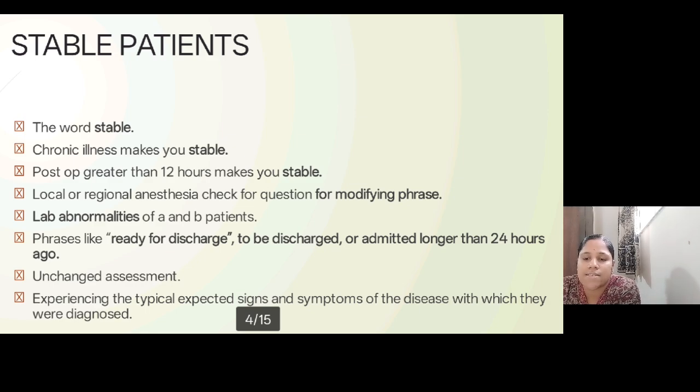Next, the lab abnormalities. Labs involving the vital organs, such as potassium and blood sugar, are more important when compared to other lab values, such as chloride or magnesium, which are of least priority and can wait.